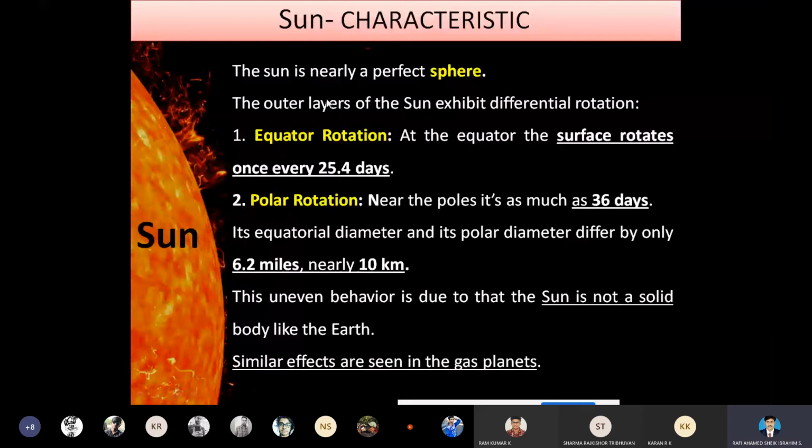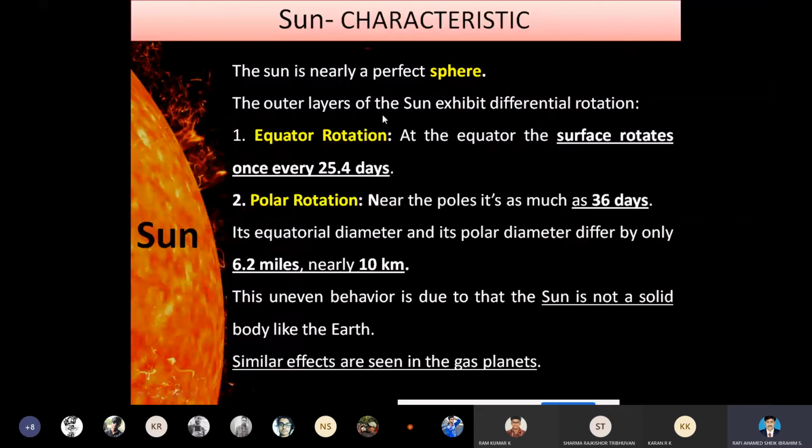Here, the outer layer of the sun exhibits differential rotation. One is the equator rotation and the second one is the polar rotation. The shape of the sun is a perfect sphere.